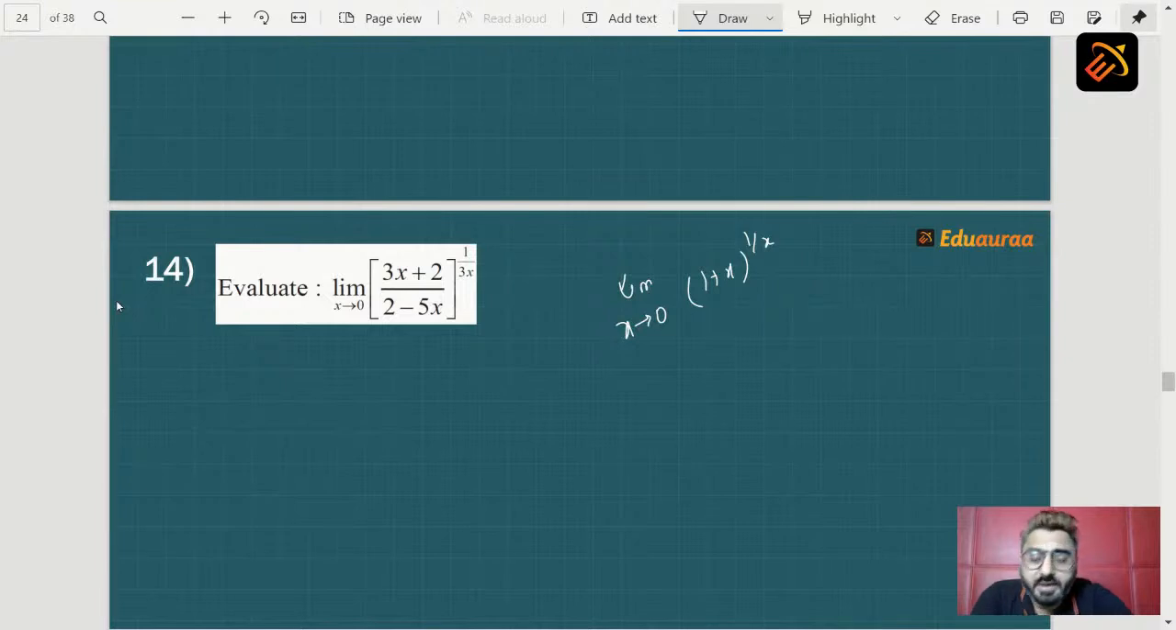So what will we do here? First of all, we will write this 3x plus 2 in the form of 1. So 3x plus 2 we can write as 1 plus (1 plus 3x), and 2 minus 5x we will write as 1 plus (1 minus 5x). Then split your power with the help of laws of indices, apply your limits, and you will get the answer. So students, try this sum. It's a homework sum.